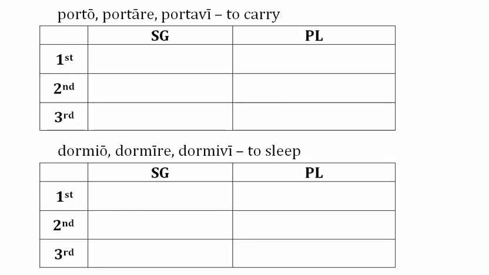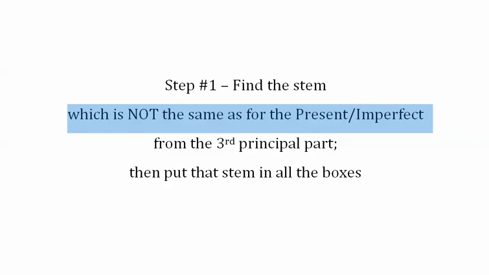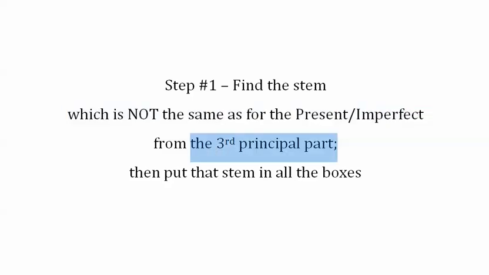Okay, so what is our first step? The first thing we need to do is to find the stem, but it's important to note that this stem is not the same as the stem that we used in present or imperfect tense. That stem was found from the infinitive, and you see it in the present tense and imperfect, and the perfect tense stem comes from a different place. It comes from the third principal part of the dictionary definition.